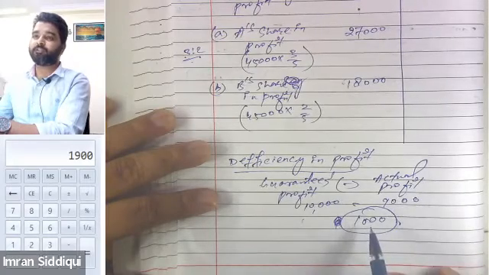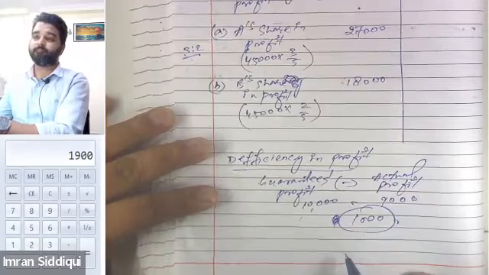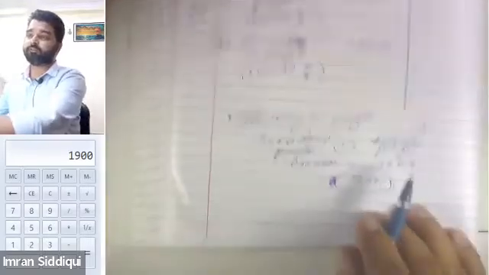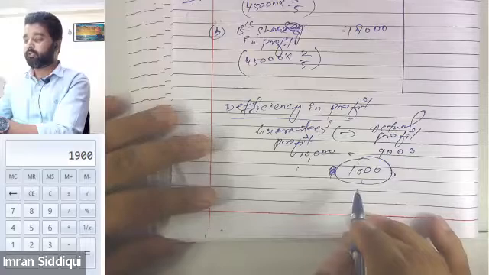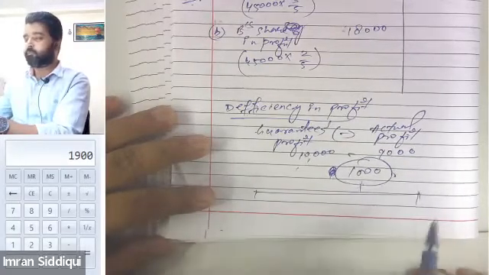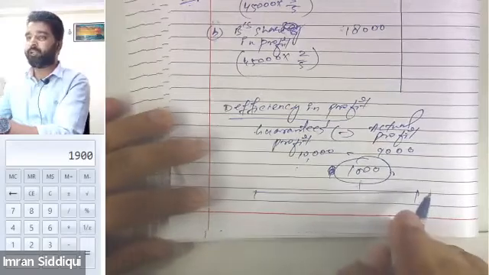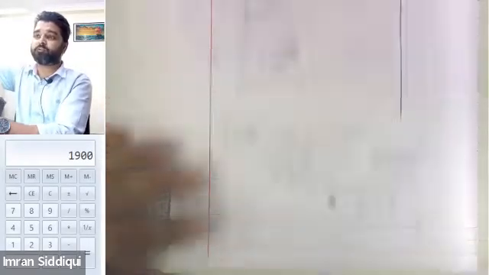So 1,000 is the deficiency. Now tell me who is going to bear this deficiency? A and B collectively will be bearing this loss, right? But in what ratio will they share this loss?